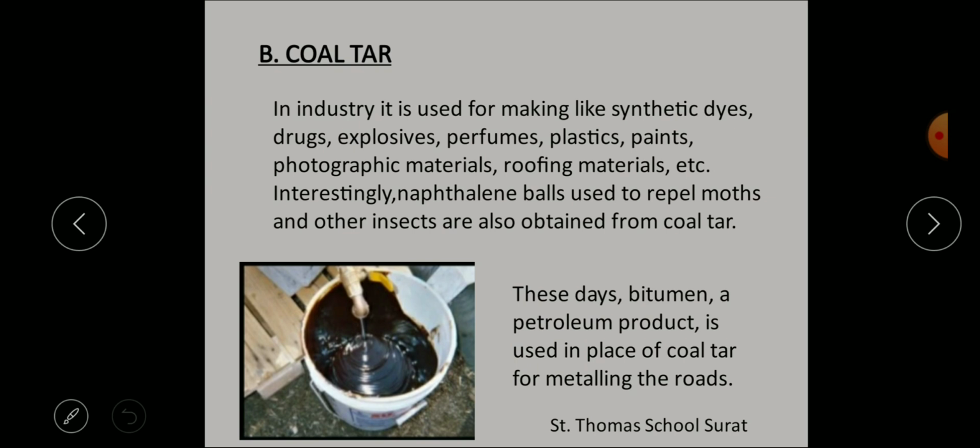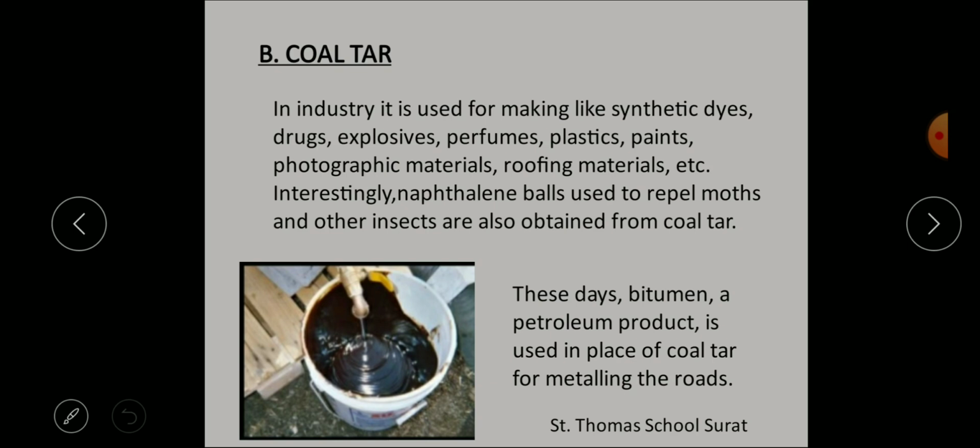Interestingly, the naphthalene balls, which are used to repel moths and other insects, are also obtained from this coal tar. You know what a naphthalene ball is? It looks white in color. At our home also we use that. In our cupboard we keep naphthalene balls so that no cockroaches, moths or other insects can get in. And this is all obtained from what?